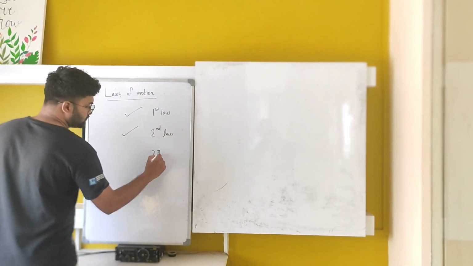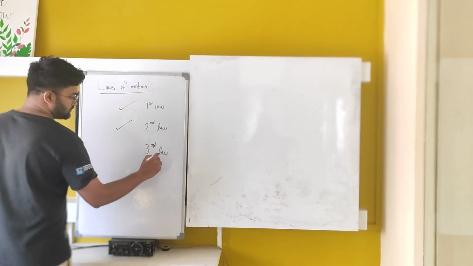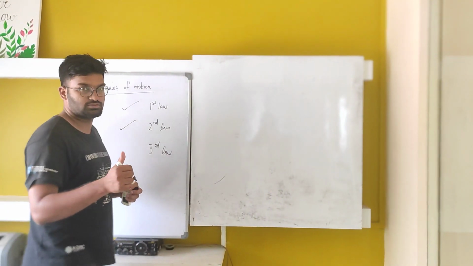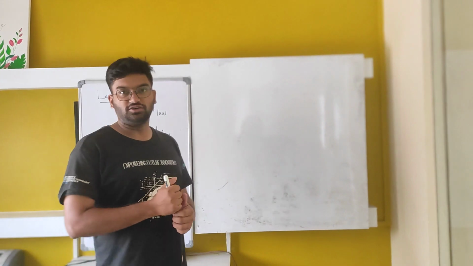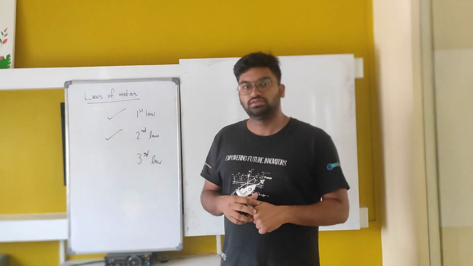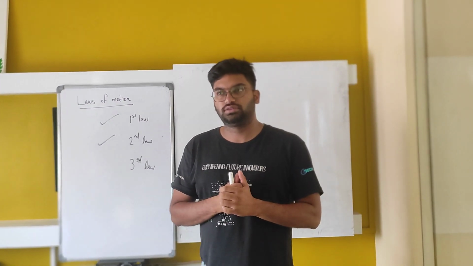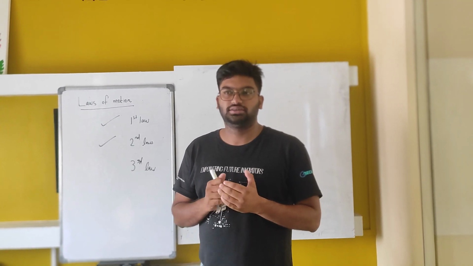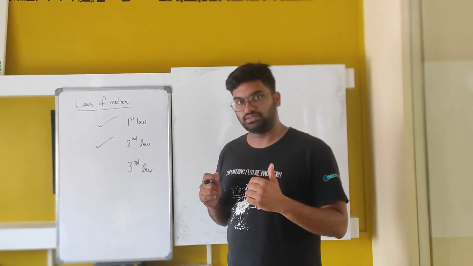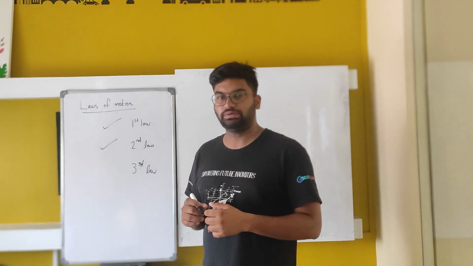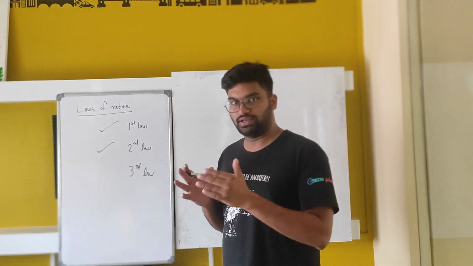So we are moving to the third law. Newton's third law of motion. For a better understanding, we'll take the same example where we are moving forward in a roller coaster.